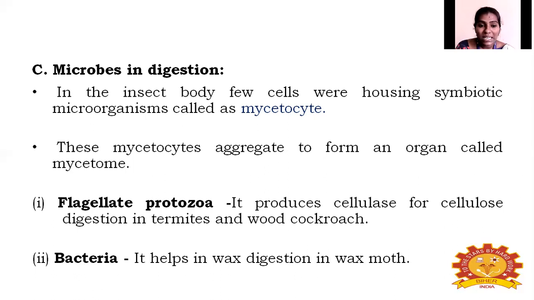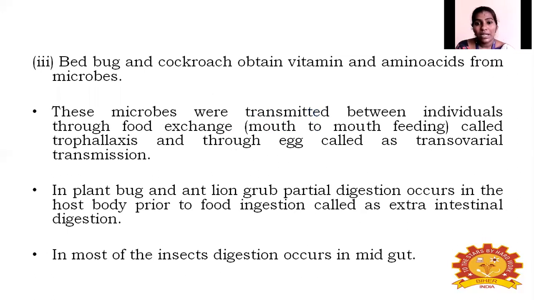Like that, bacteria help in wax digestion in wax moth. Like that, in bed bug and in cockroach, they obtain vitamins and amino acids through microbes. So by microbes, we can obtain or absorb the vitamins and amino acids from the food or the digestive juice.